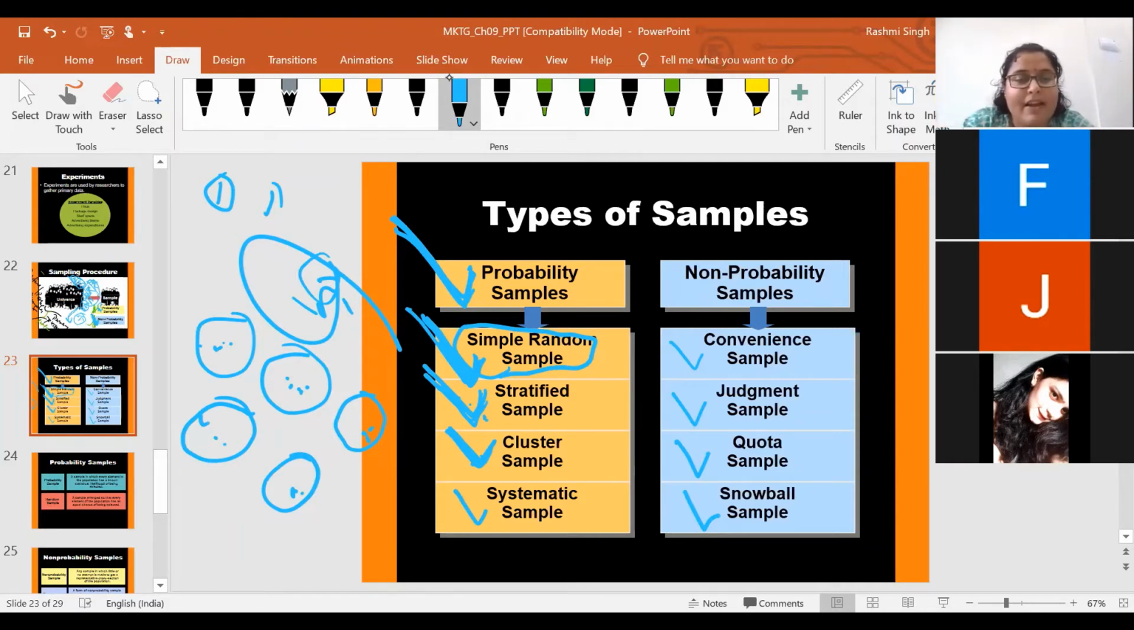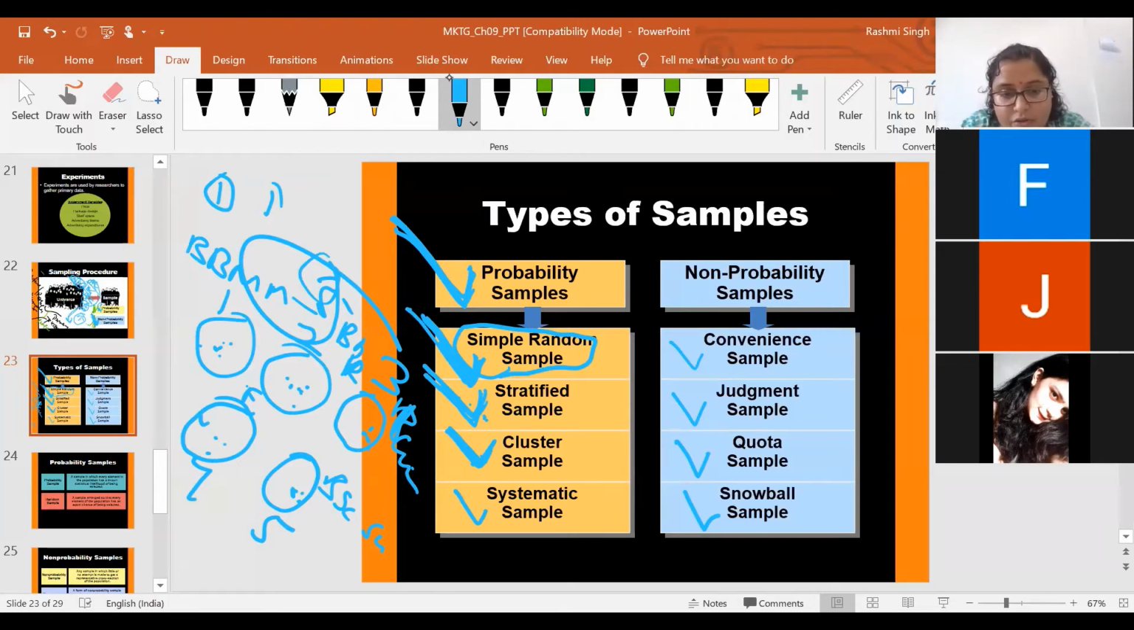Just like I made clusters here based on geographic regions, suppose I use cluster sampling and make 5 different clusters: cluster 1, cluster 2, cluster 3, cluster 4, and cluster 5. Cluster 1 is BBM marketing. Cluster 2 is BBM HR. Cluster 3 is BCom accounting. Cluster 4 is BCom finance. And cluster 5 is, let's say, BSc sustainability. So these are the 5 different clusters.